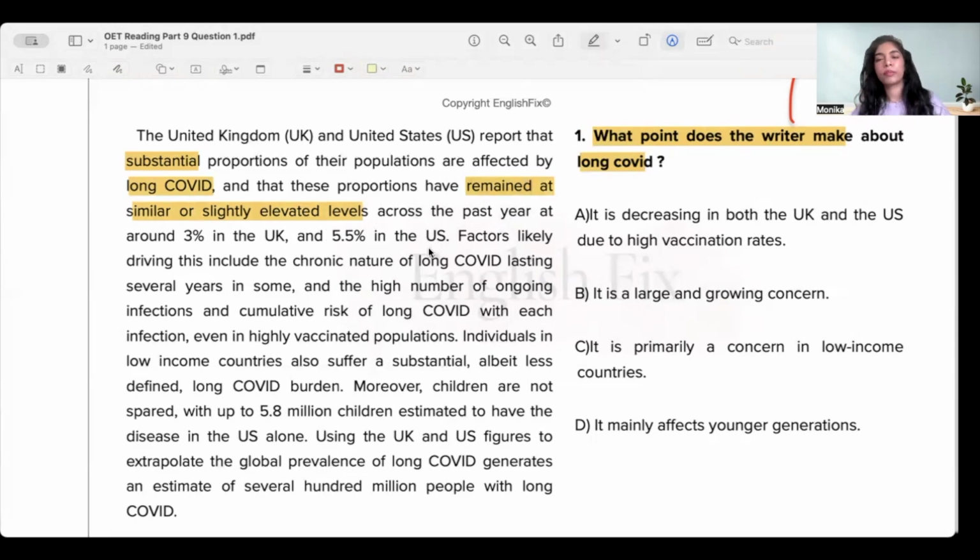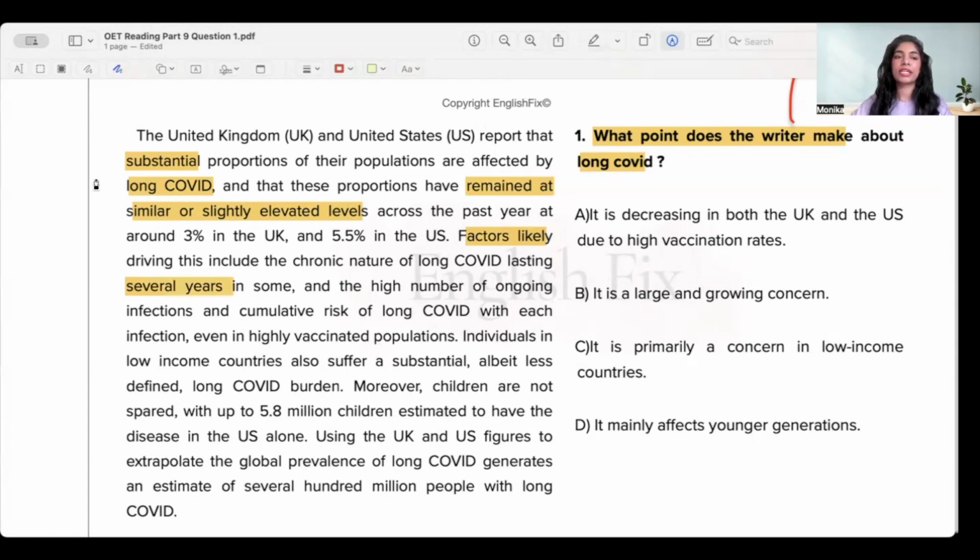You don't need to worry about the details too much. Just understand the gist of it. And what I understand as the gist is that a lot of people in these areas are actually affected at these levels. Then factors likely. So we have a different thing here, which is a factor. Driving this include the chronic nature of long COVID lasting several years in some, and the high number of ongoing infections and cumulative risk of long COVID with each infection, even in highly vaccinated populations. So what has this area done for me?